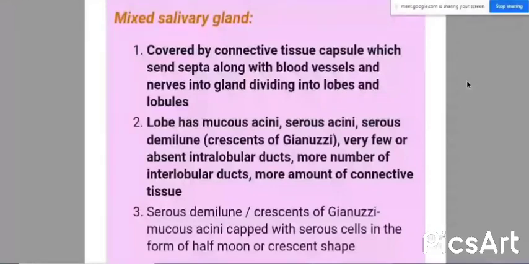The connective tissue septum is there, subdividing the gland into lobes and lobules. Can you hear me? Yes, ma'am. There is the presence of mucous and serous acini, along with the serous demilunes. The serous demilunes are mucous acini capped with serous cells. So that is all about